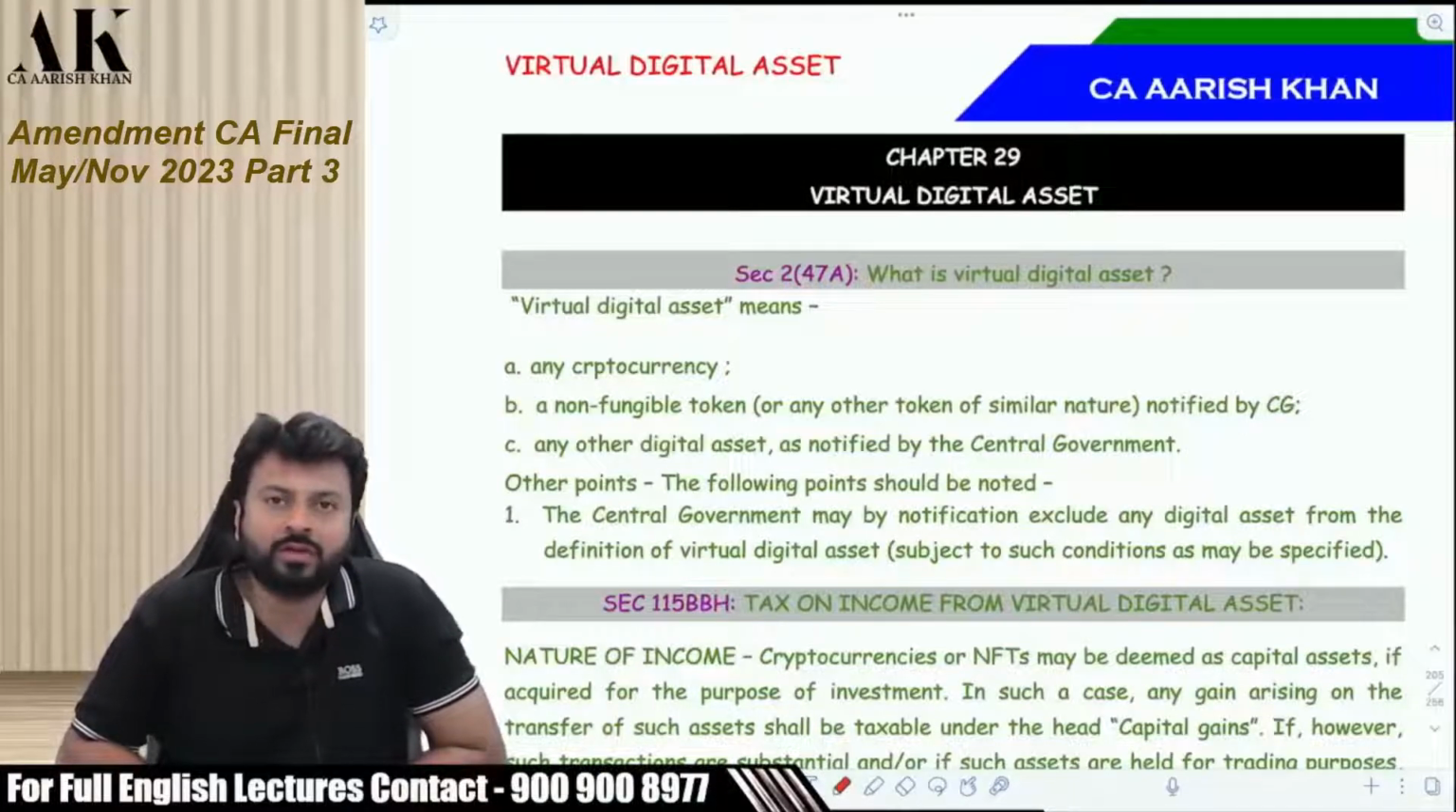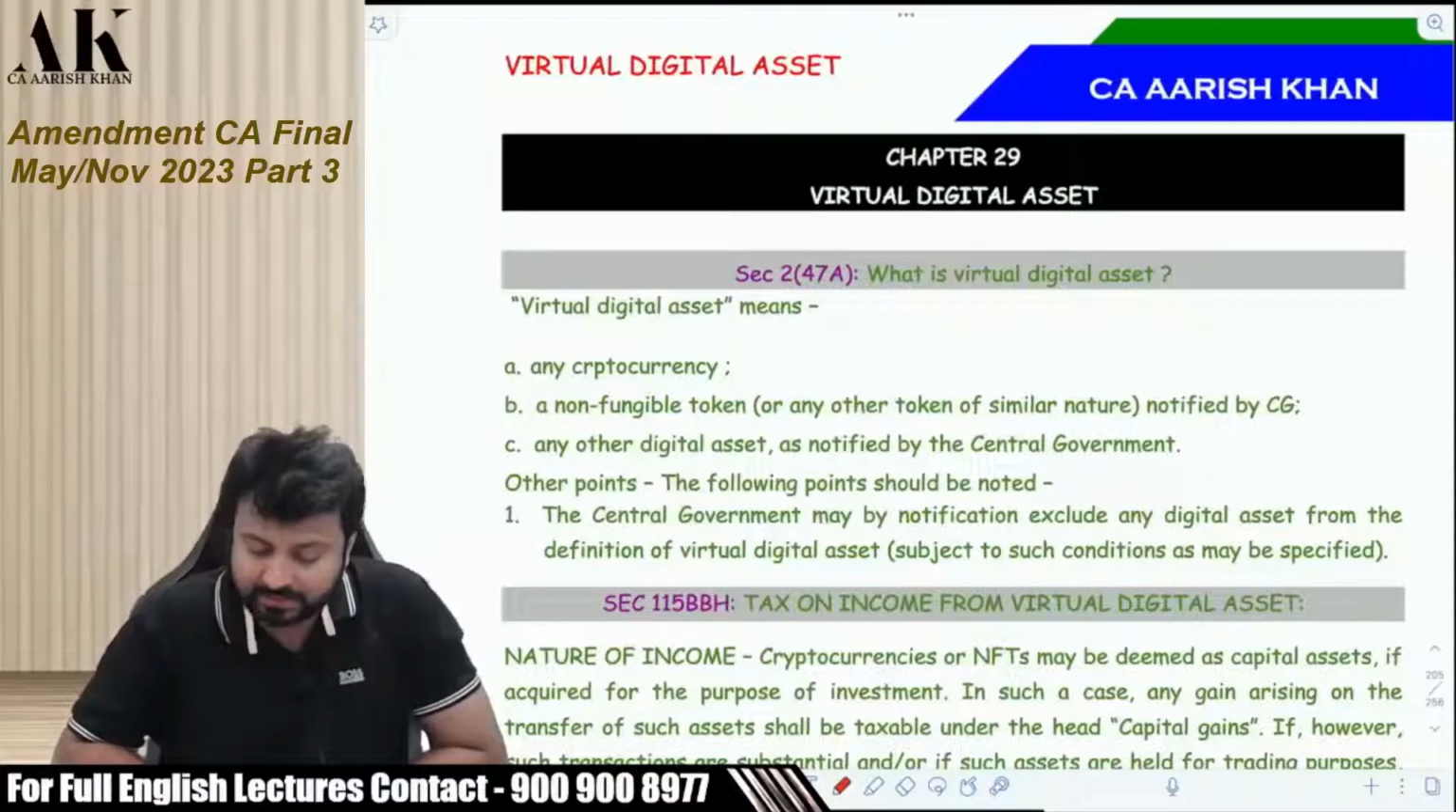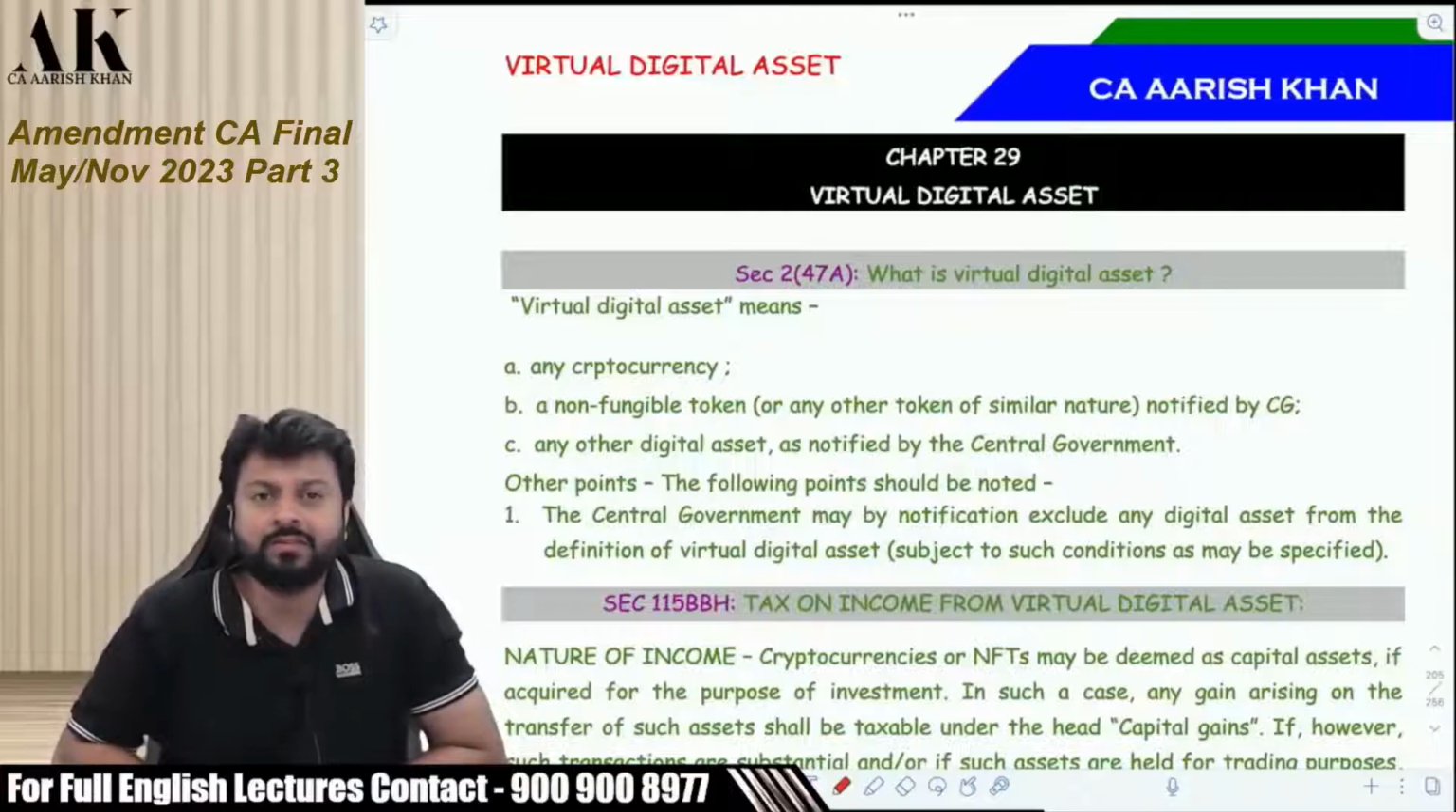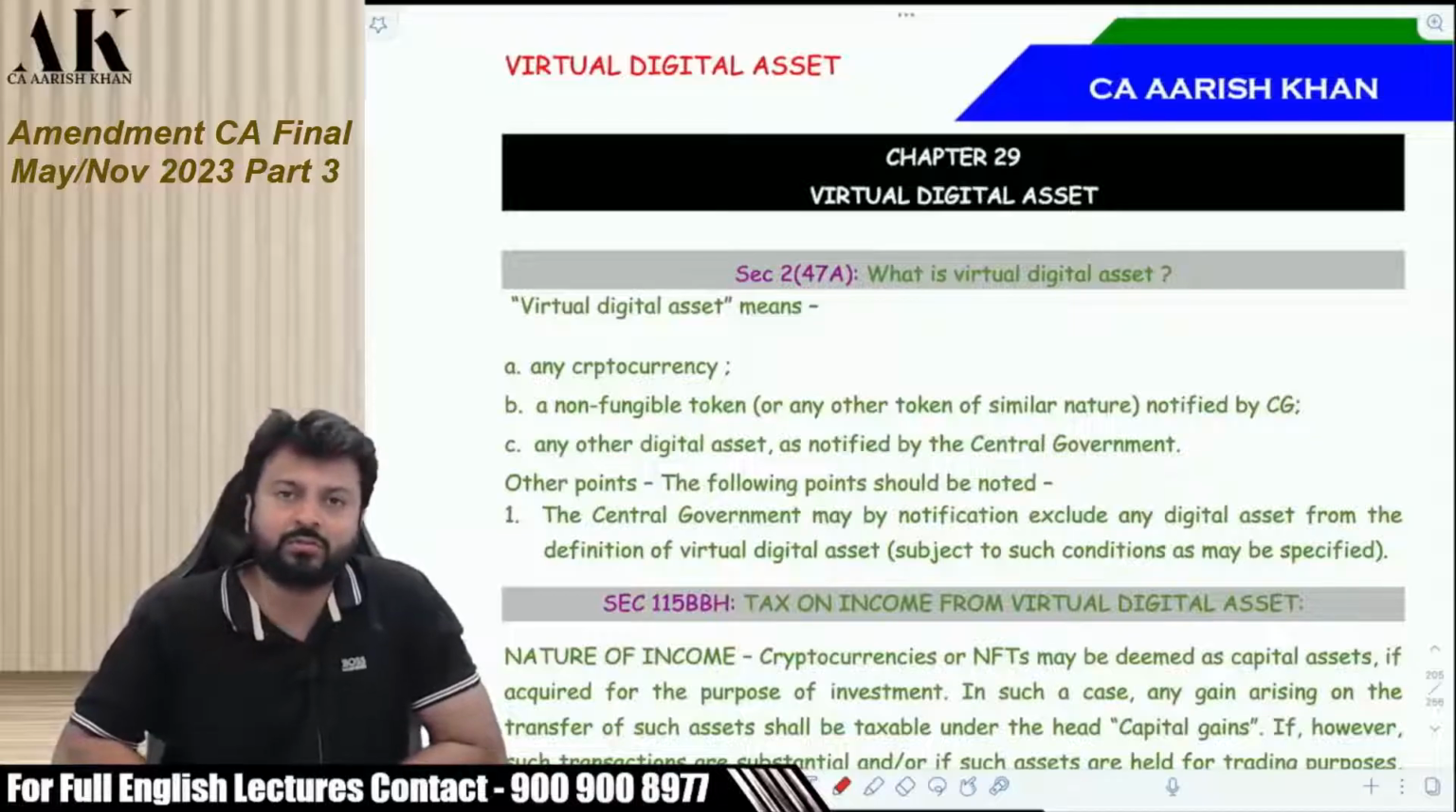So today we are going to start with the discussion of a very important topic for your exams. One of the most important topics you can safely say for your exams, and that is taxation of virtual digital assets, which is absolutely a new amendment made by Finance Act 2022.